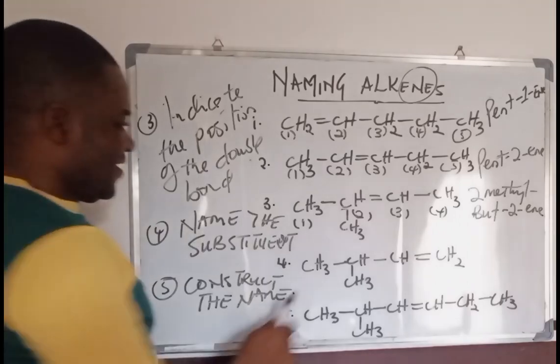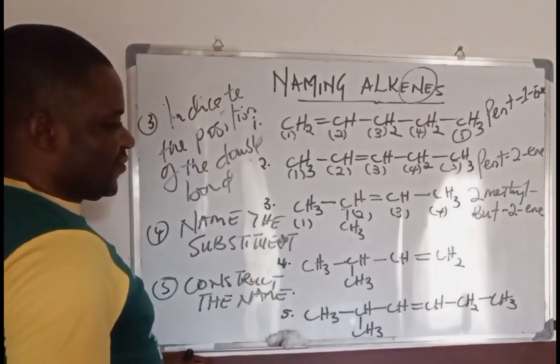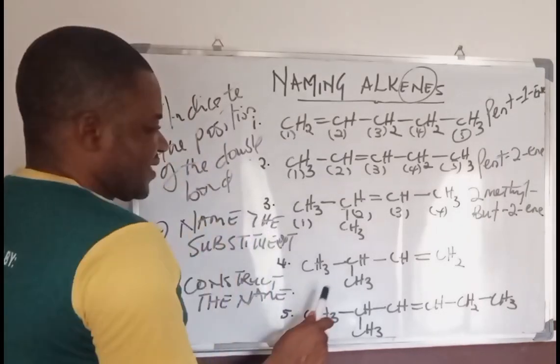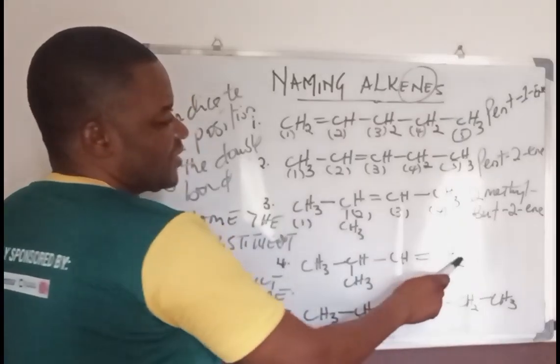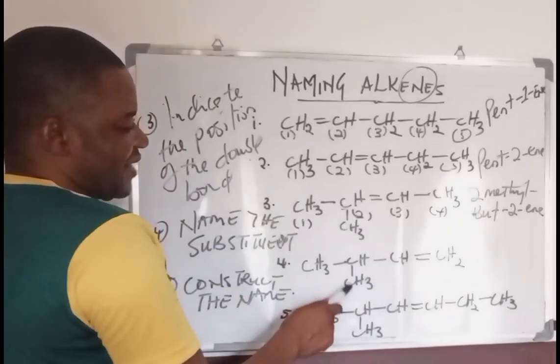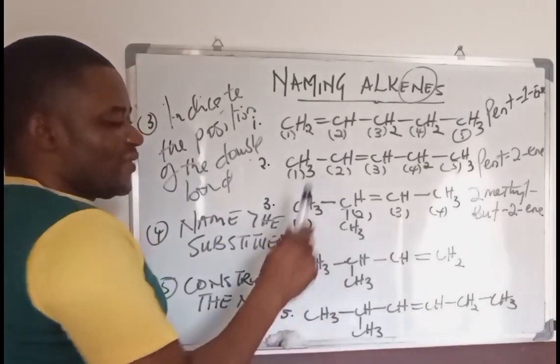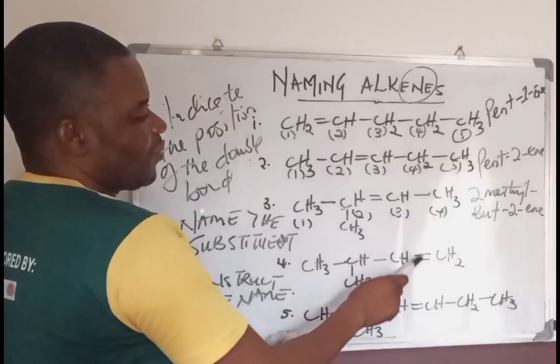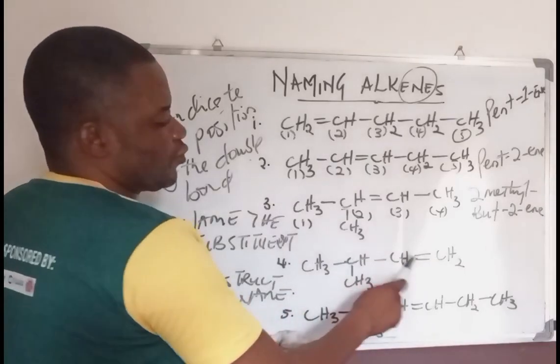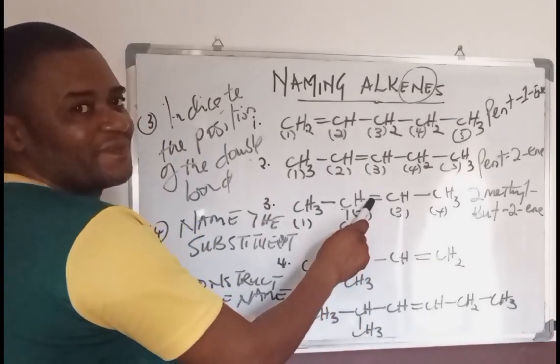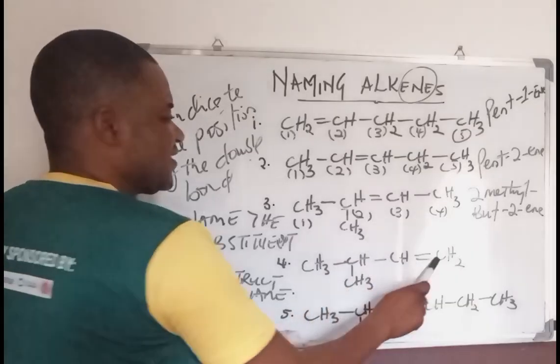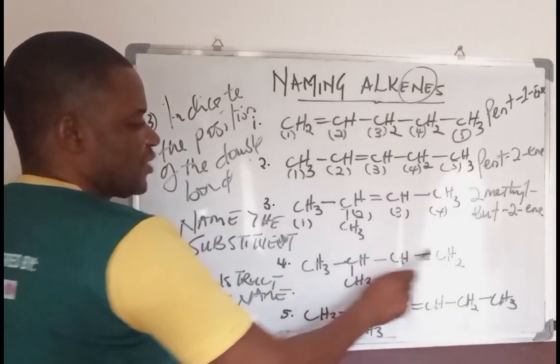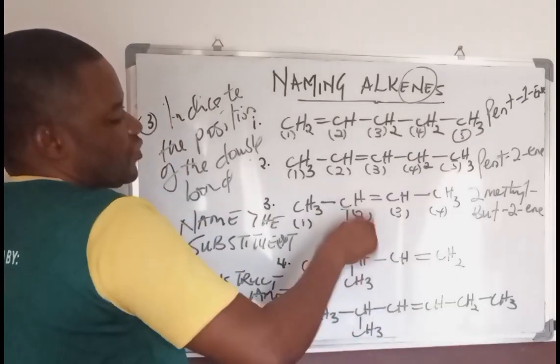And then the fourth one here shows that the double bond is closer to this carbon atom, even though there is a substituent here. But the fact remains that this double bond did not divide these two in the middle like the previous one. So this is smaller, this is 3 carbon and this one is longer. So we cannot use this convention to name this.